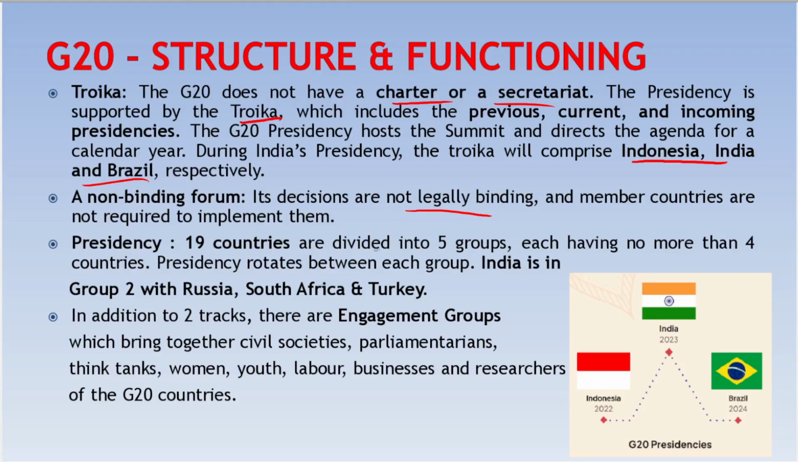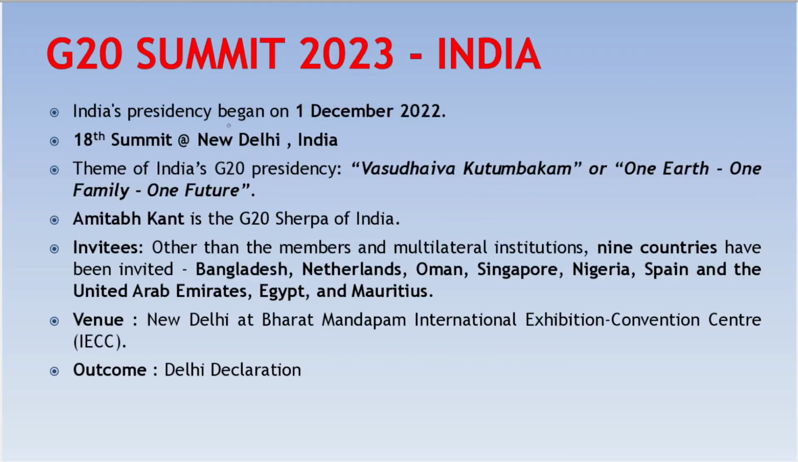Usually, the 19 countries are divided into 5 groups, each having not more than 4 countries. So, the presidency rotates between each group, and within each group, the member countries decide who will go for the presidency that year. India is in group 2, grouped with Russia, South Africa and Turkey. India's G20 presidency began on 1st December 2022. The theme of India's G20 presidency is Vasudhaiva Kutumbakam, or One Earth, One Family and One Future. It is drawn from the ancient Sanskrit text of Maha Upanishad.